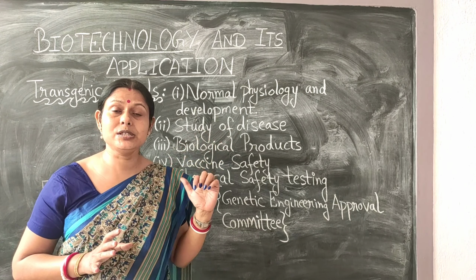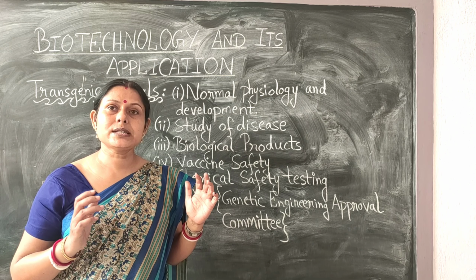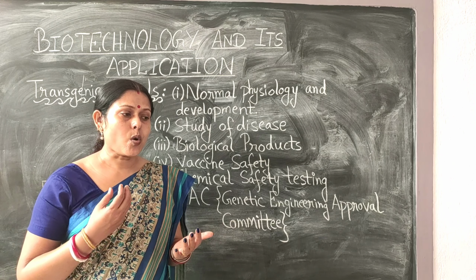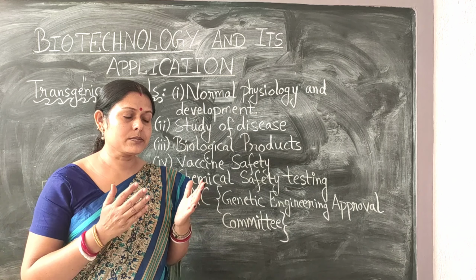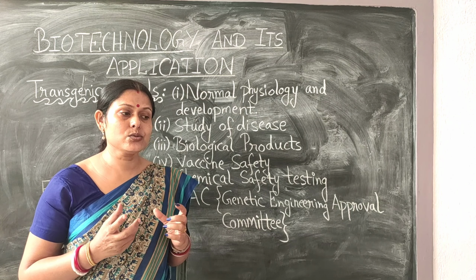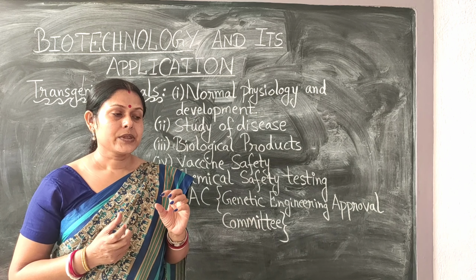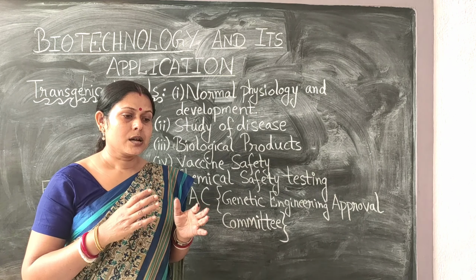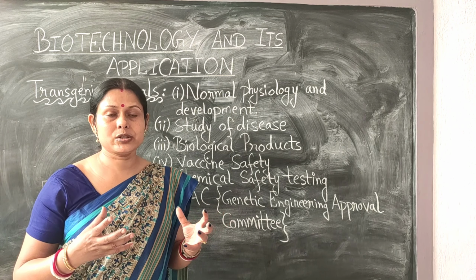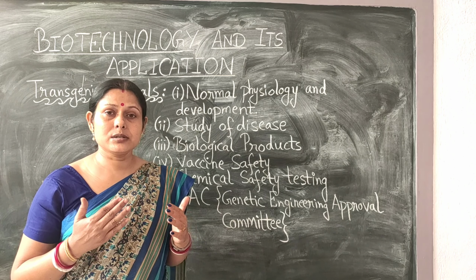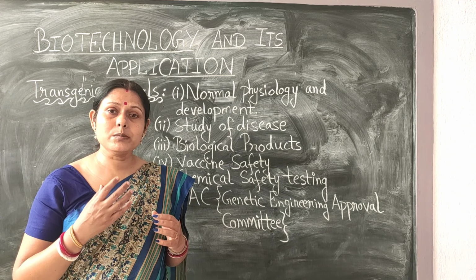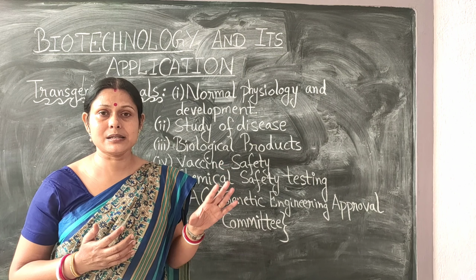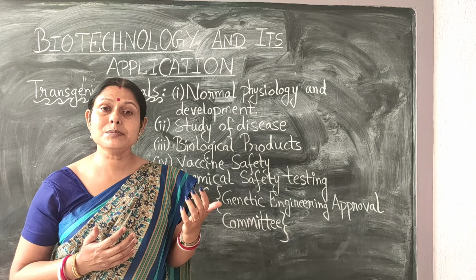The next step is the study of the disease. It can be the study of cancer, of Alzheimer's, or of cystic fibrosis. If we work on smaller mammals using transgenic animals, by introducing cancer-producing cells into these organisms, we can see the growth rate and the tumor formation rate in the organism, how the initiation of the tumor takes place, and how a normal tumor gradually turns malignant. Then the sequence of the disease becomes crystal clear for the people, and the treatment becomes easier.